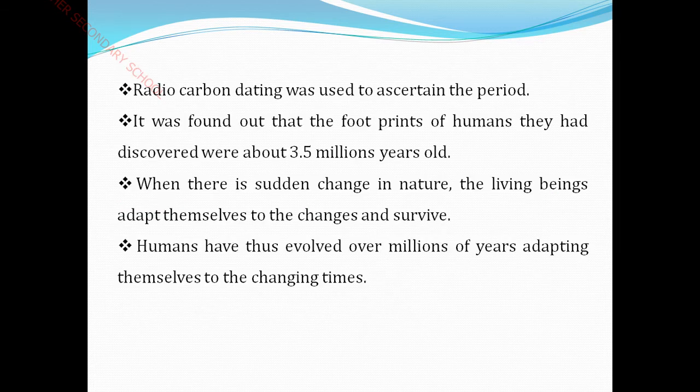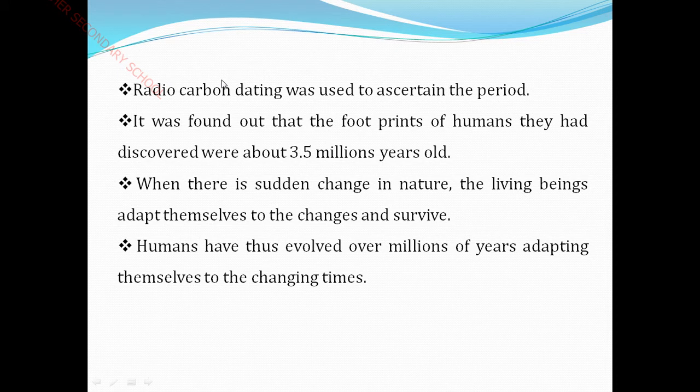Children, next you see here, the slide has given an idea about our ancestors. See here, radiocarbon dating was used to ascertain the period. Ascertain the period means to know about the past. Radiocarbon dating is also referred to as carbon dating.